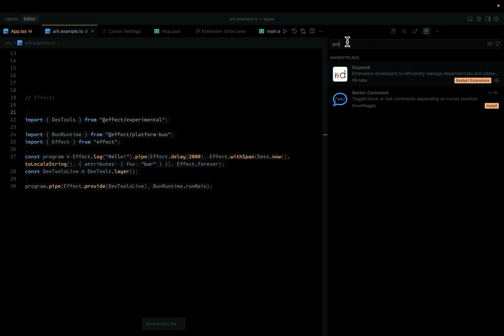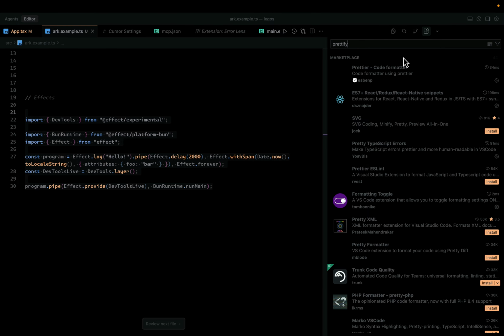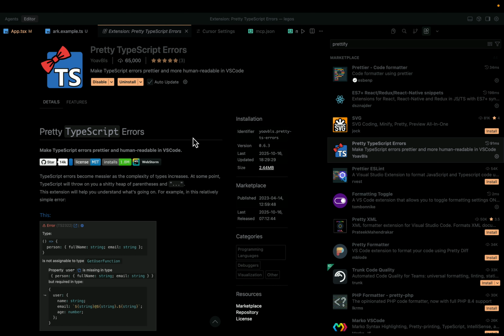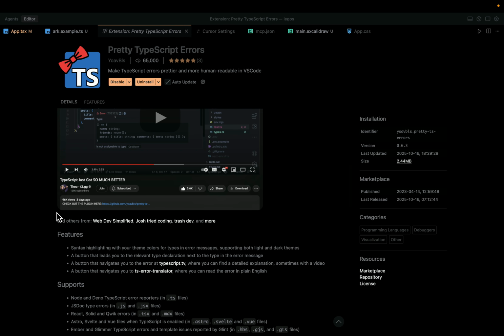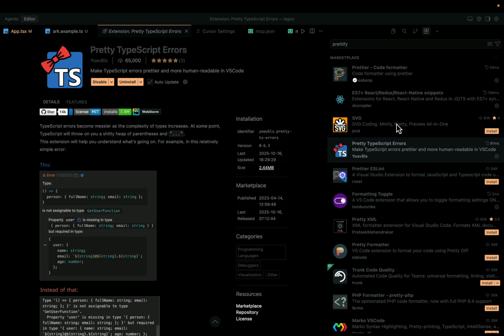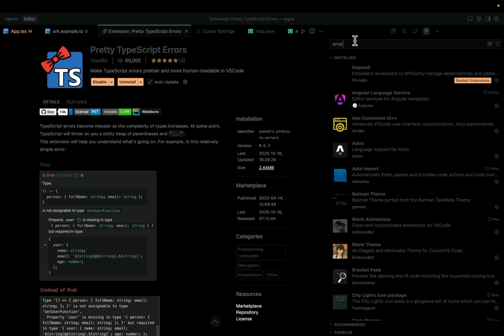Another one is Prettify TypeScript Errors, from Matt Pocock. This is also a really good tool. It helps you see what errors you have. It converts those errors to something like this, which is very useful, and I feel that you should use it more. Another one that I use a lot is Error Lens.